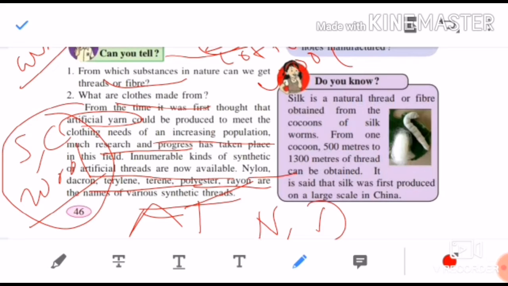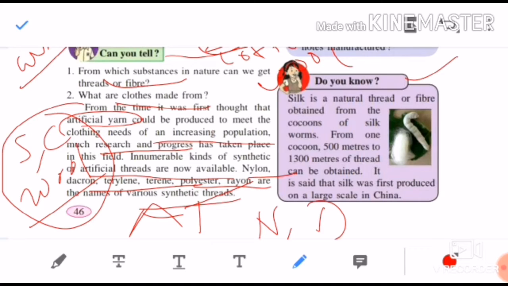That is why there was a need felt to do much research and progress in this field. That is why man has found out some artificial threads or fibers like nylon, Dacron, terylene, polyester, rayon. So let us see in detail how man has made these artificial fibers. You can call them man-made also, because they are made by man only.